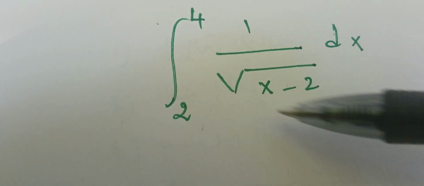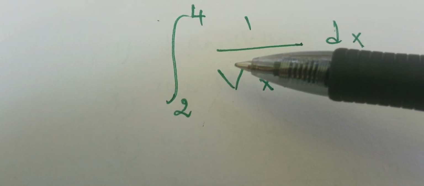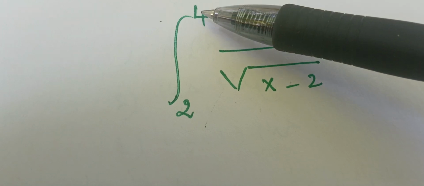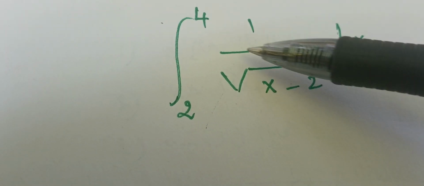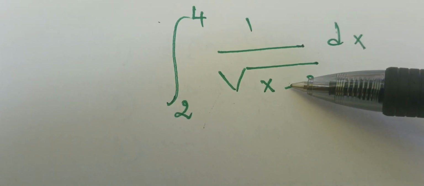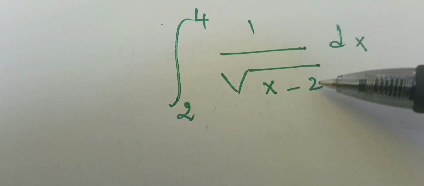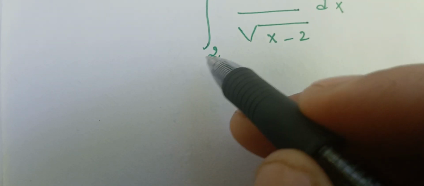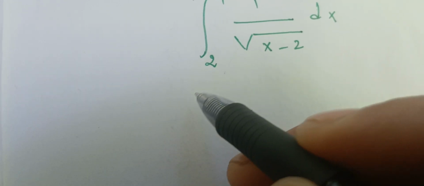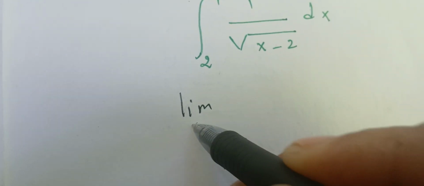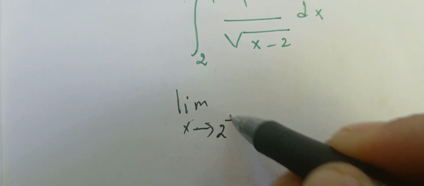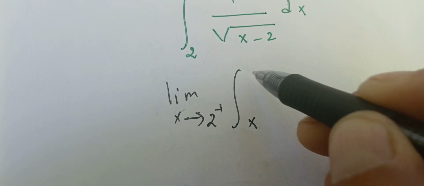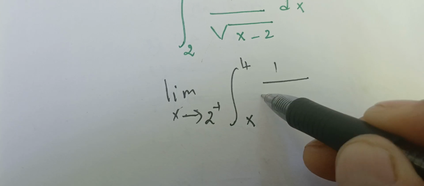But before doing so, we can note that the problem is at 2. At 4 we have no problem. When we plug in 4 here, we get 1 over the square root of 2. Therefore we can rewrite this question: since we have a problem at 2, we're going to take the limit as x goes to 2 from the right, and we're going to compute this integral first.